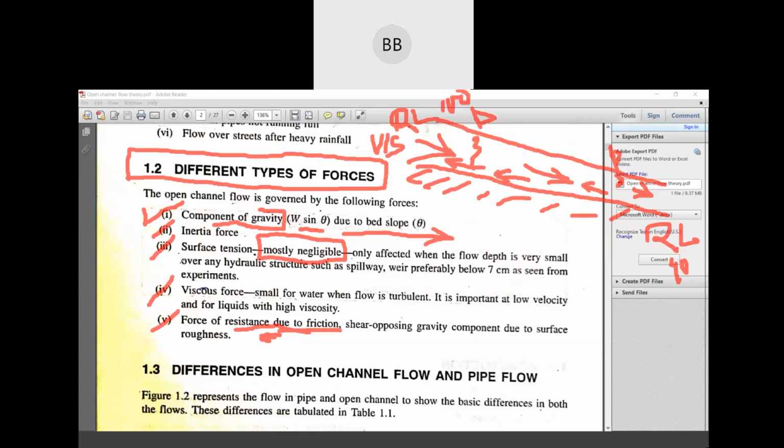So these are different types of force which act in open channel flow. You can write it down: one is gravity, inertia force, surface tension, viscous force, and force of resistance. That is, you can write friction factor, or you can write friction force.